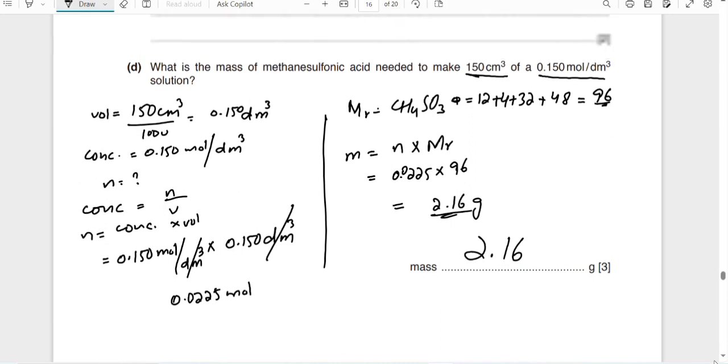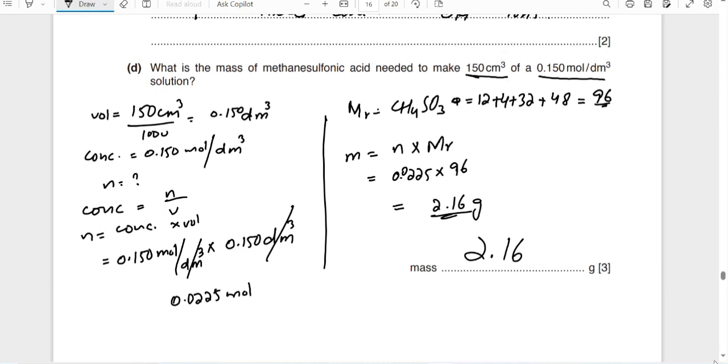Simply, what we had to do was find the mass of methane sulfonic acid. We were given its volume and its concentration. We wrote the volume in dm cube, and then we have the concentration, and the number of moles had to be found. So this is the formula, keep it in your mind. We found the number of moles, and when we have the number of moles, we multiply with the molar mass, and simply we get it. That is 2.16 gram.